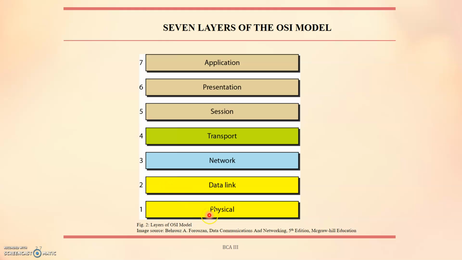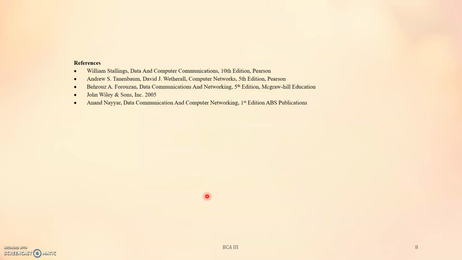For remembering, as I told you, you can use: all people seem to need data processing, or all people need to see data processing. This covers the physical, data link, network, transport and presentation layers. In the coming classes, we will discuss each layer in detail: what their characteristics are, what their functions are, and how they perform their job efficiently in data communication and networking between computers.